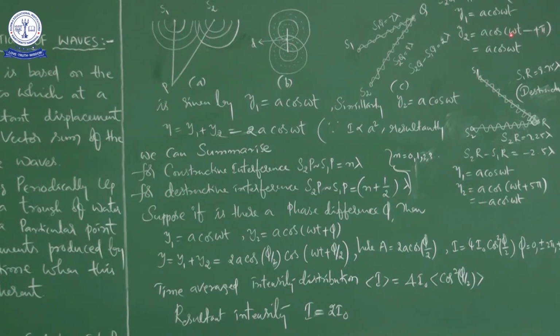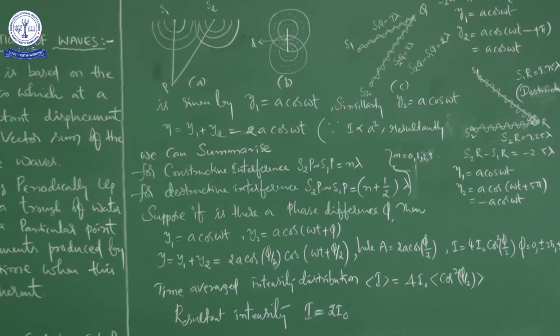According to trigonometry, a cos omega t will come. So y1 is equal to a cos omega t, y2 is also a cos omega t. In between S1Q and S2Q, the path difference is 2 lambda, and the phase difference is 4 pi. Keep in mind, the path difference is 2 lambda, phase difference is 4 pi.